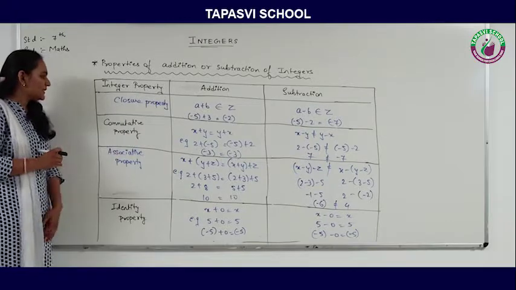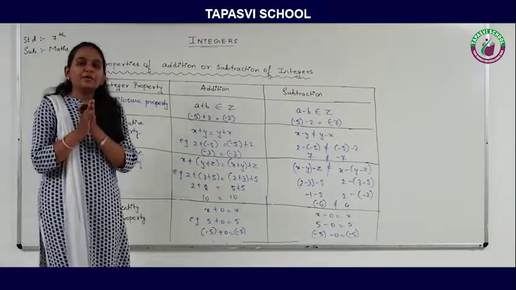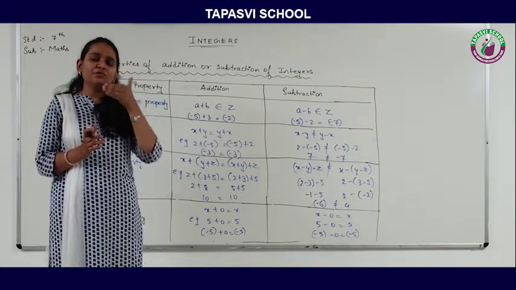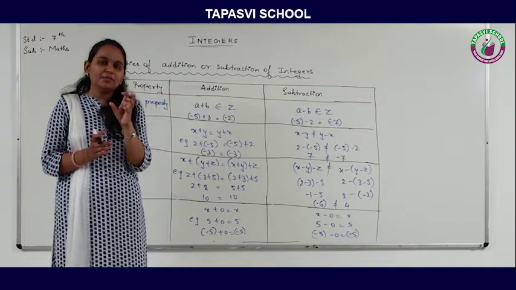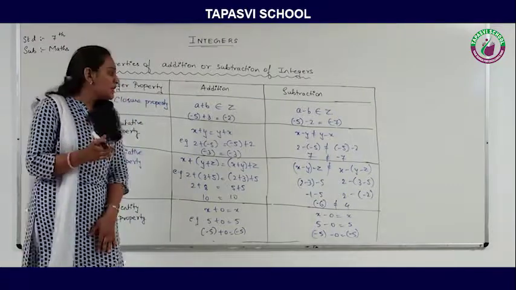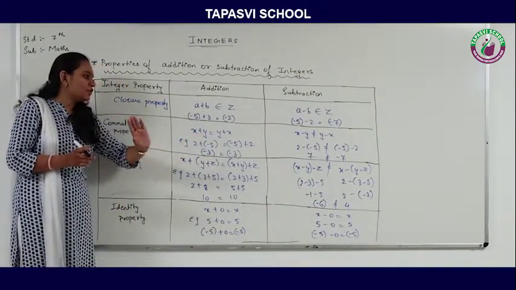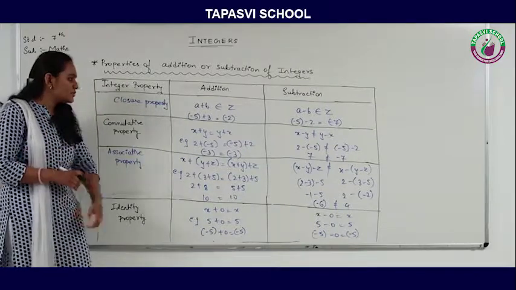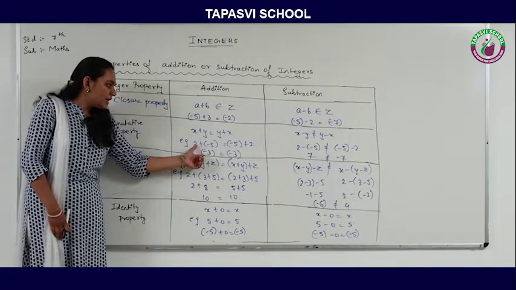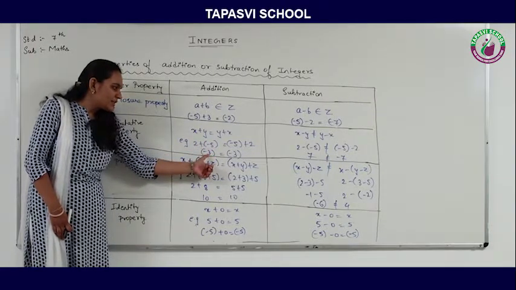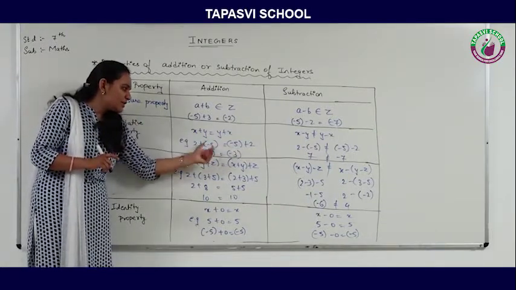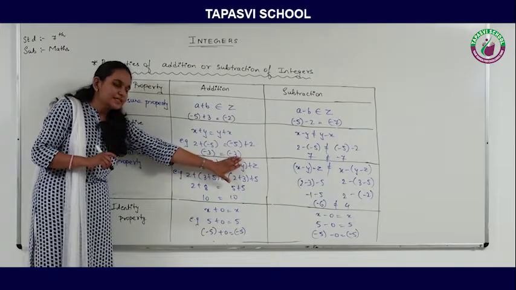Now see the second property, that is the commutative property. The commutative property says that you take any two integers, right? If you add them in any order, for example 1 plus 2 or 2 plus 1, the result is always 3, right? So if you add the integers in any order, the result should be the same. So the first integer is 2 and the second integer is minus 5. Now 2 and minus 5, the result is minus 3. I am going to change their position. I am keeping minus 5 as the first position and 2 as the second position. So I am getting the answer as minus 3.